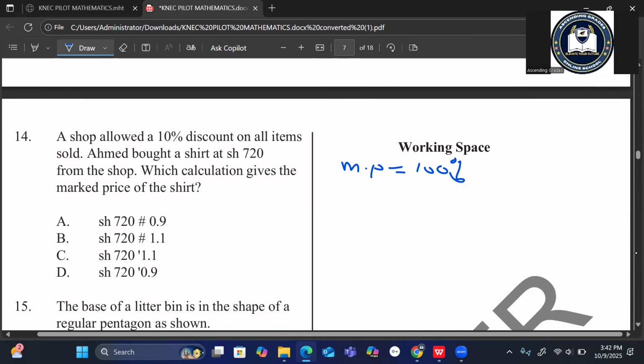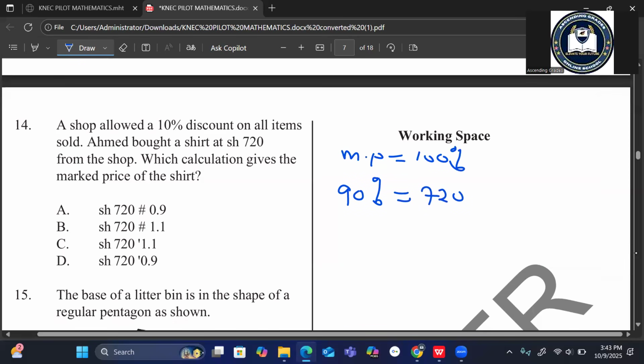If he was given a discount, it means he bought the shirt at 90%, which was equivalent to 720 shillings. The question is, which calculation gives the market price, in other words, what is 100%?